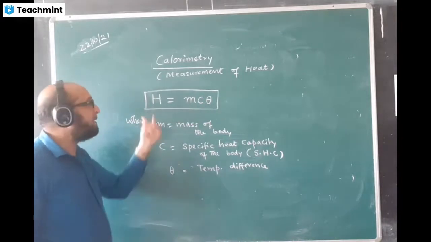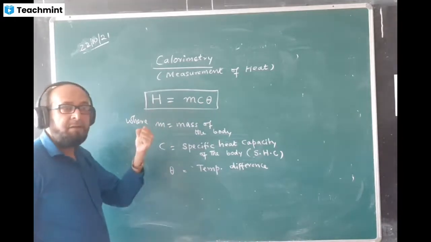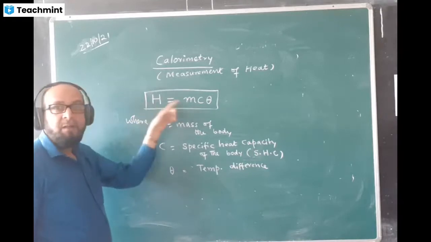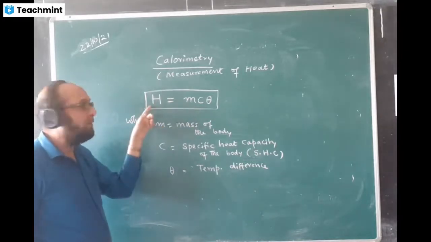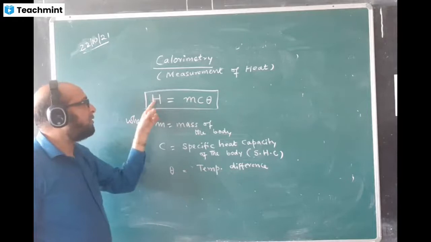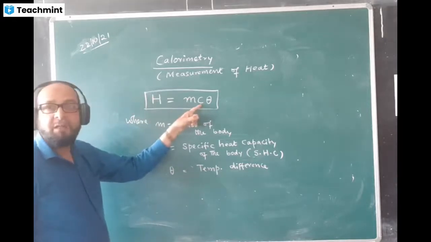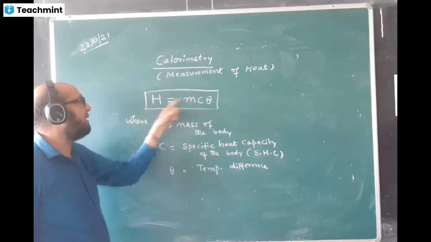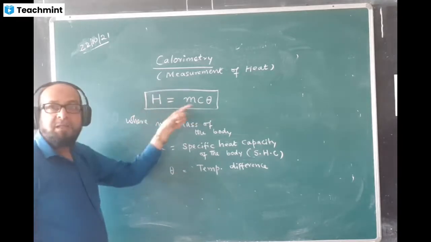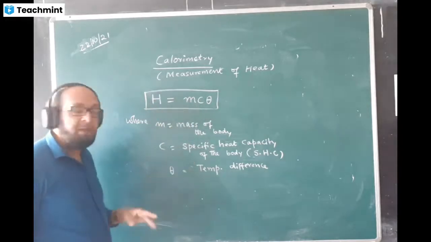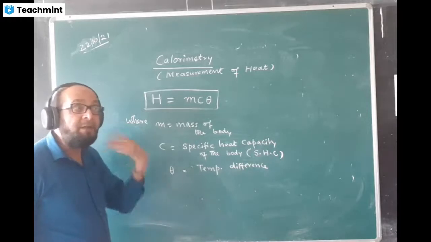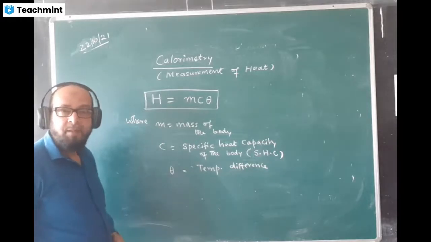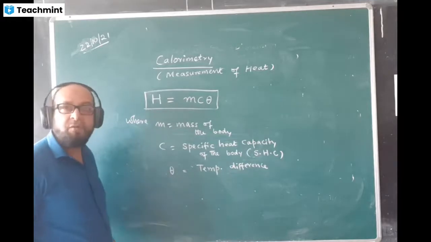That means the quantity of heat contained by a body depends upon the mass. More the mass, more the heat it will contain. Less the mass, less the heat, directly proportional. Heat content also depends upon the value of C. Higher the value of C, higher the value of H. Lesser the value of C, lesser the value of H. C means specific heat capacity, and it depends upon the nature of the substance. What type of material is that? Different materials will have different values of C.